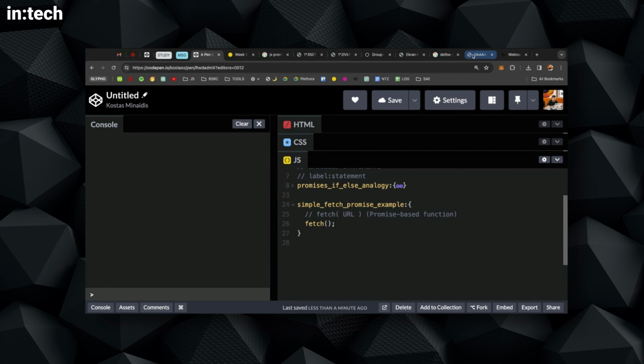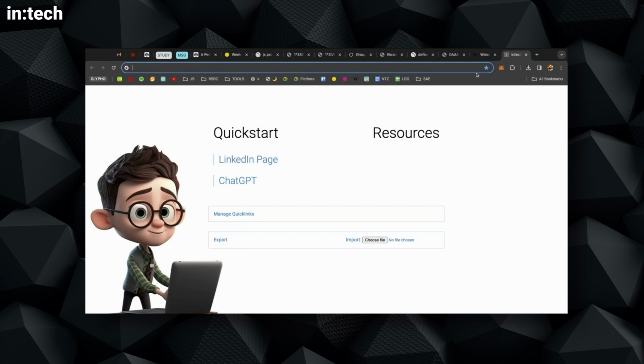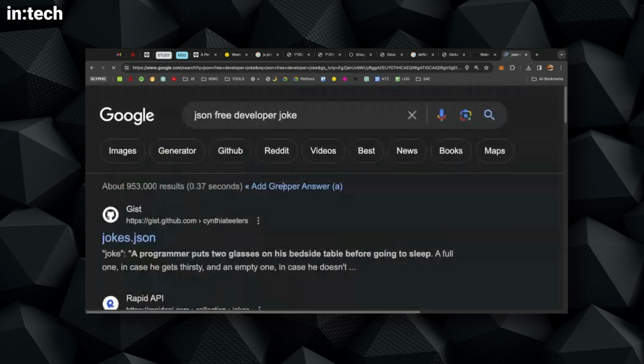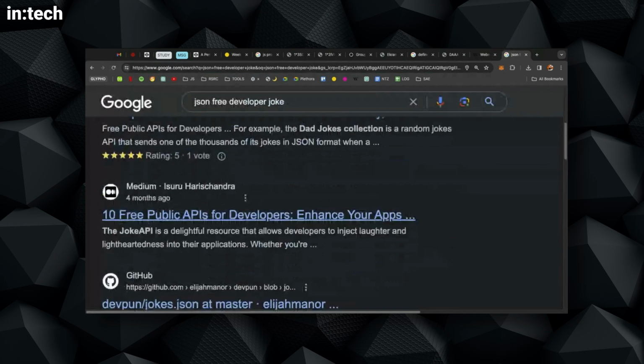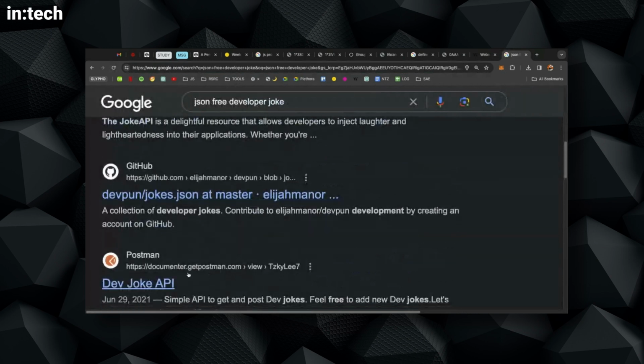So let's find, I don't know, a nice server. JSON free developer jokes. I will try to reach a server that responds with some jokes. Let's see if I can find one.